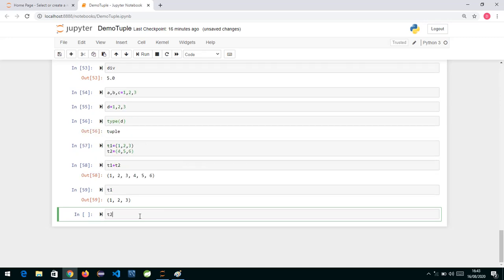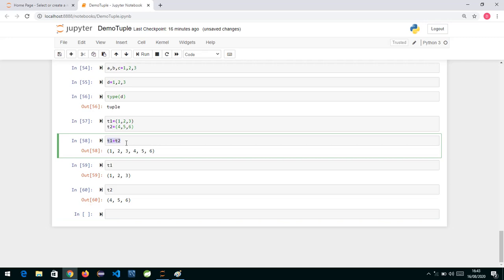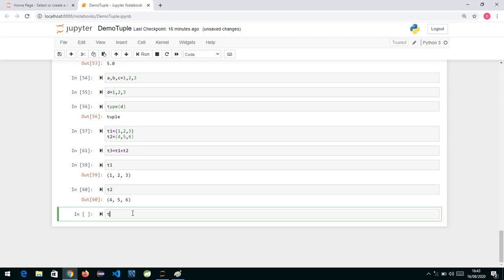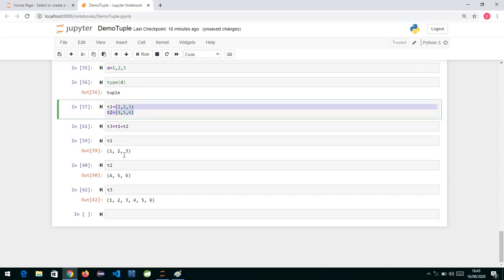So when you use the plus operator, it is concatenating, or combining, both the tuples and giving you a new tuple. And that tuple, if you want to store, we can store like this. If I hit t3, this is a new tuple which is created by concatenating both the tuples.